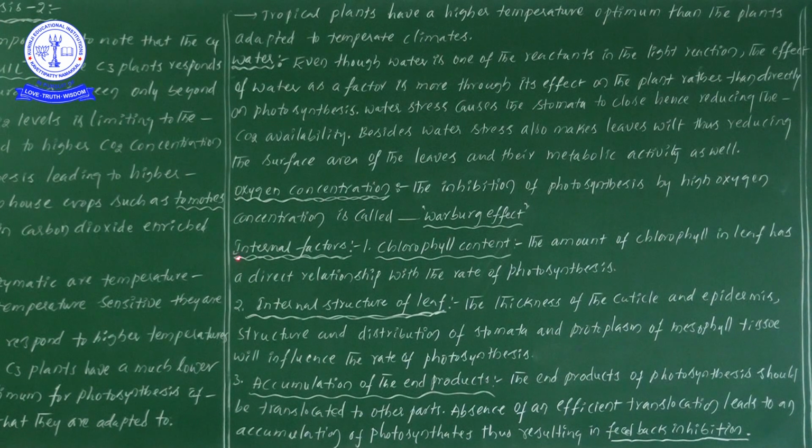Next, internal factors. There are different types of internal factors, so let us have a look at them. The first one is chlorophyll content. The amount of chlorophyll in the leaf has a direct relationship with the rate of photosynthesis. If the leaf has a higher content of chlorophyll, the rate of photosynthesis will be more.